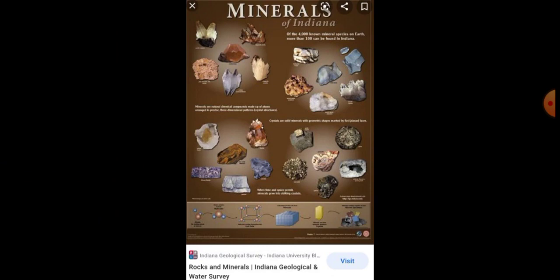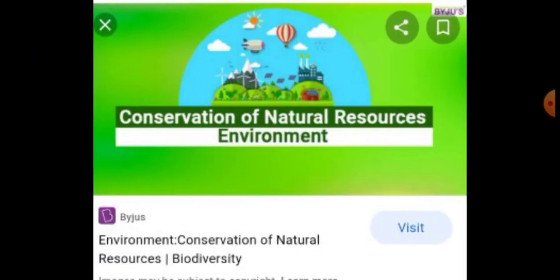We are using these natural resources directly and indirectly for our survival. So we should protect and conserve our natural resources.